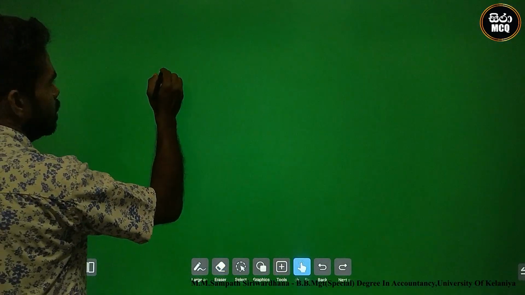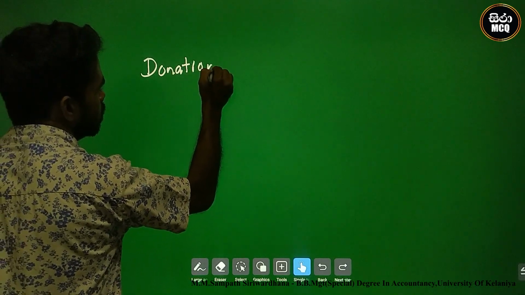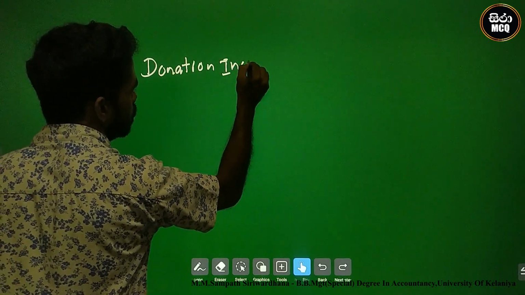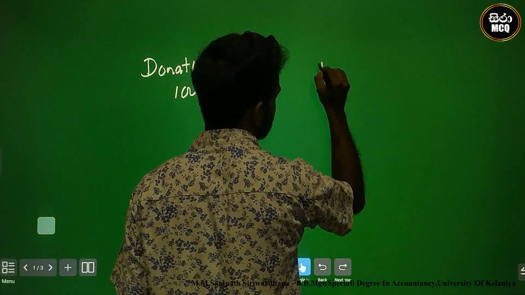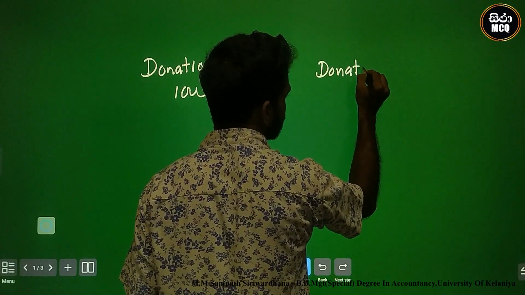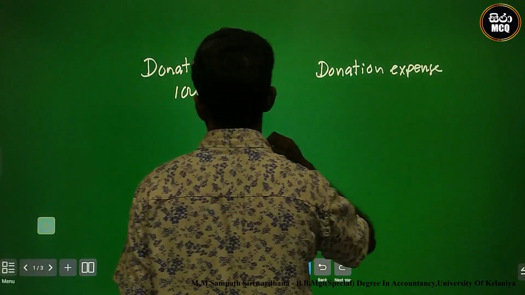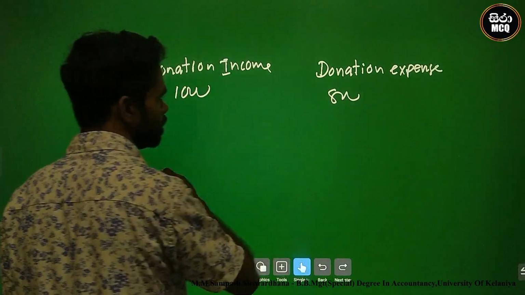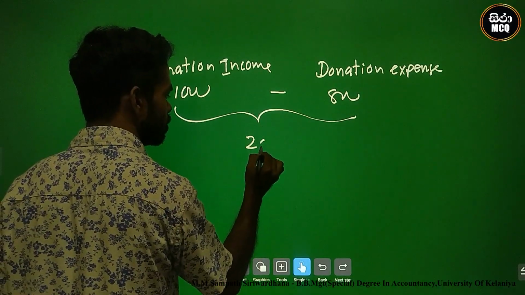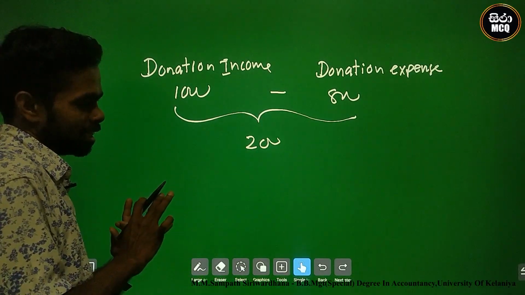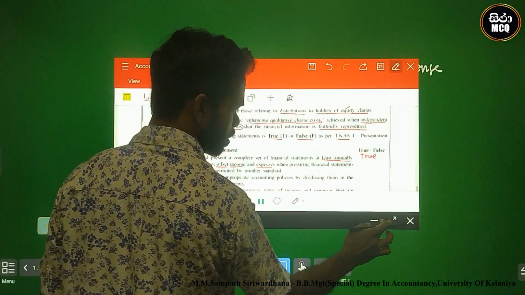Look here. There is a donation income. Donation income is 1000. There is a donation expense. Donation expense is 800. We can cut it. There's a net one. Net impact is 200. Okay. This is the set off. Set off means cutting and cancelling of income and expense.